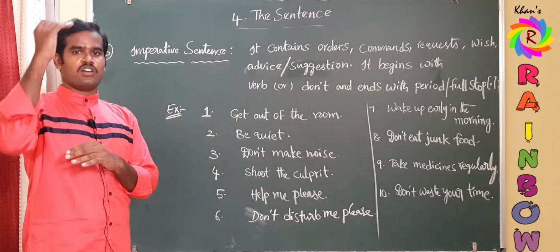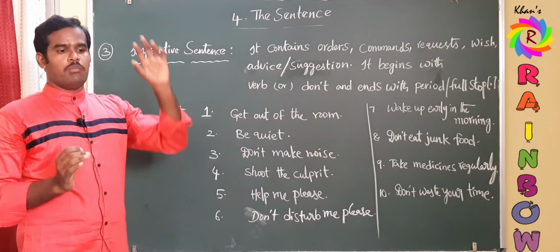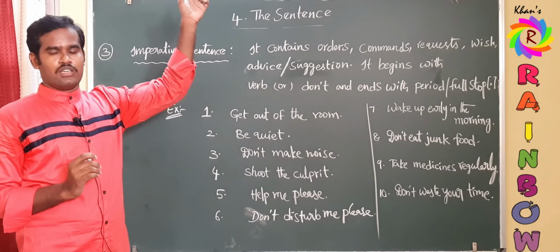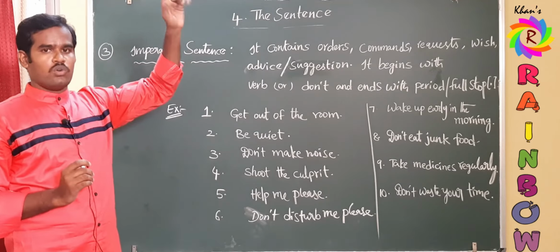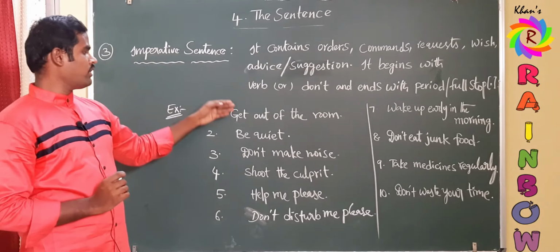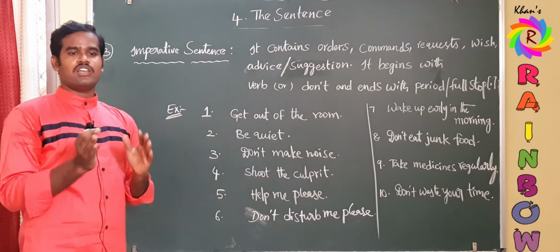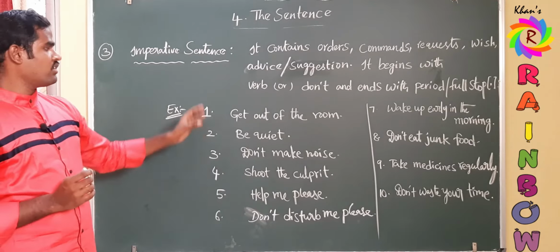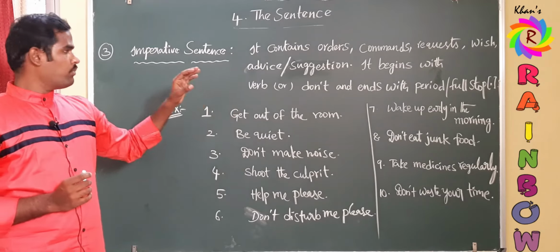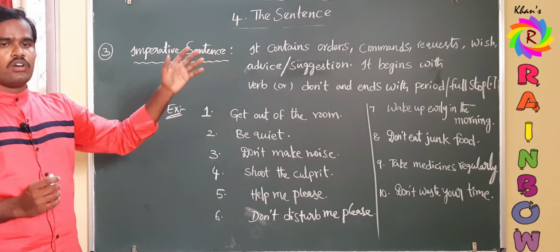The ending is the same in declarative and imperative, but not the beginning. Declarative begins with a subject, noun or pronoun. Here imperative begins with a verb. So we can easily distinguish based on the initial position whether it is declarative or imperative.